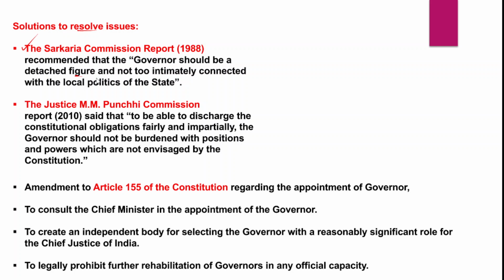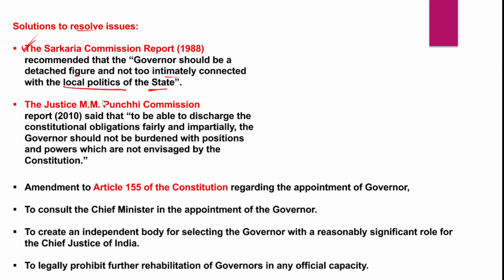He should not belong to any political party, or be in active politics, so that the governor can be neutral and not too intimately connected with the local politics of the respective state government. That is very important to maintain the neutrality and impartiality of the governor.